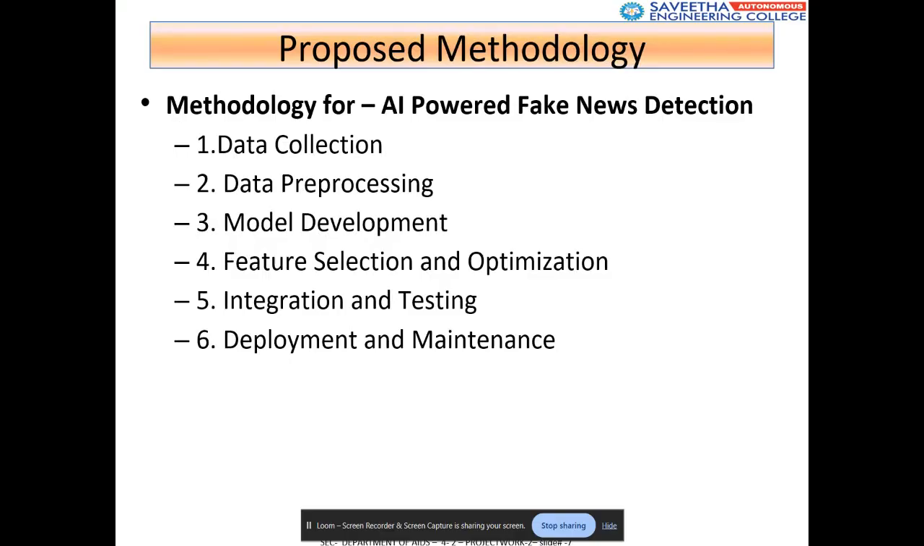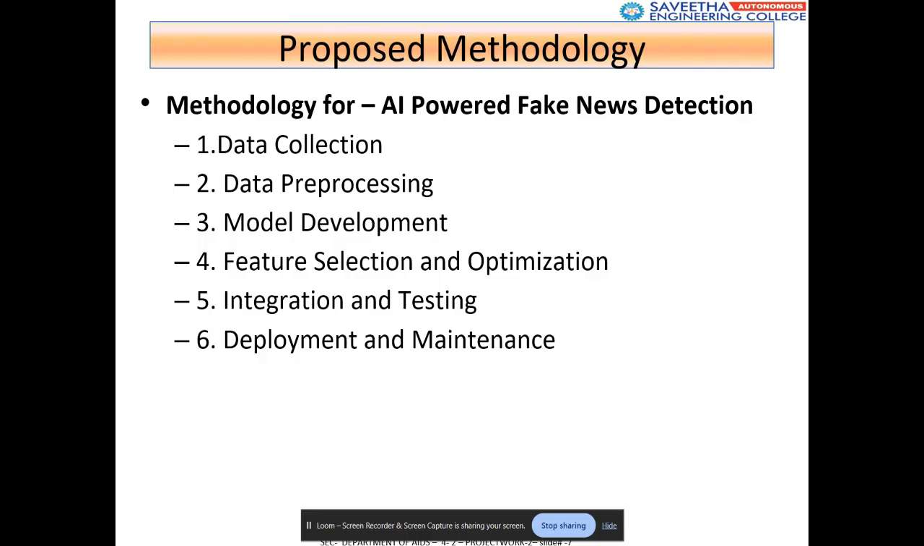And this is the proposed methodology generated by us. Data collection: if there is a particular news item, to identify whether it's fake or true, we initially have to collect data related to that particular information, and then process the data.